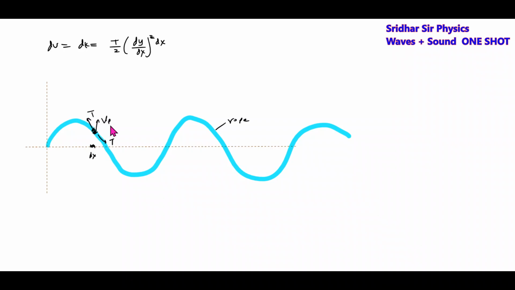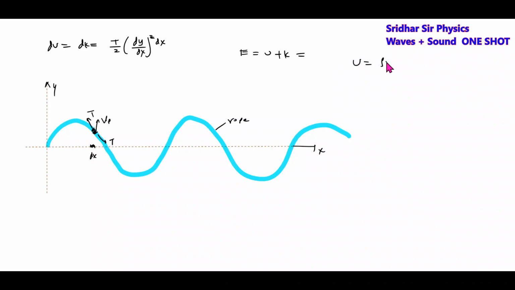It will have speed v. Then it will make a slope dy by dx. Then the length of the rope, when no wave is propagating, was dx. It will possess both potential as well as kinetic energy, given by this particular thing. Then if you integrate everything, the total energy will be the sum of potential plus kinetic. So potential energy and kinetic energy, how much is equal to?